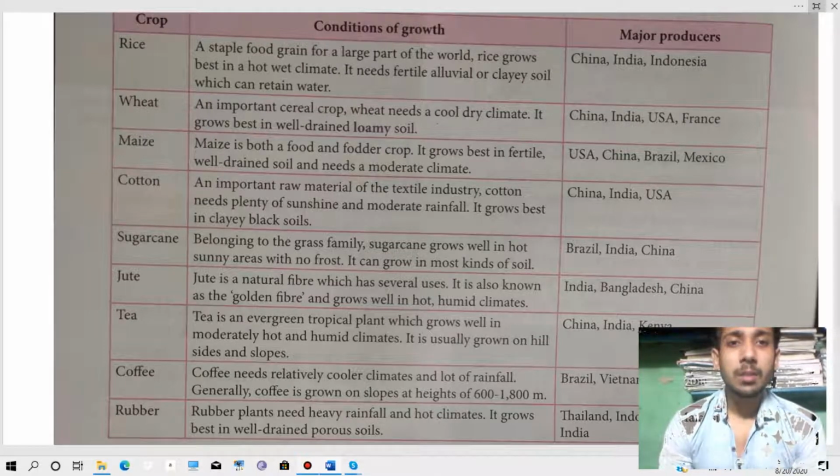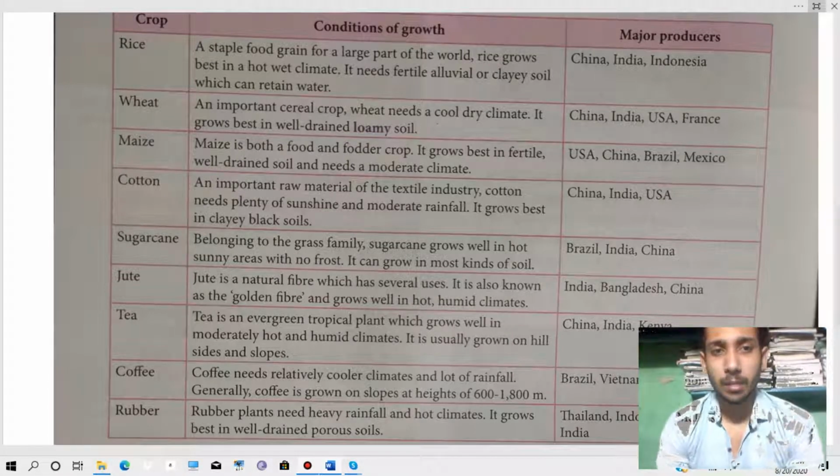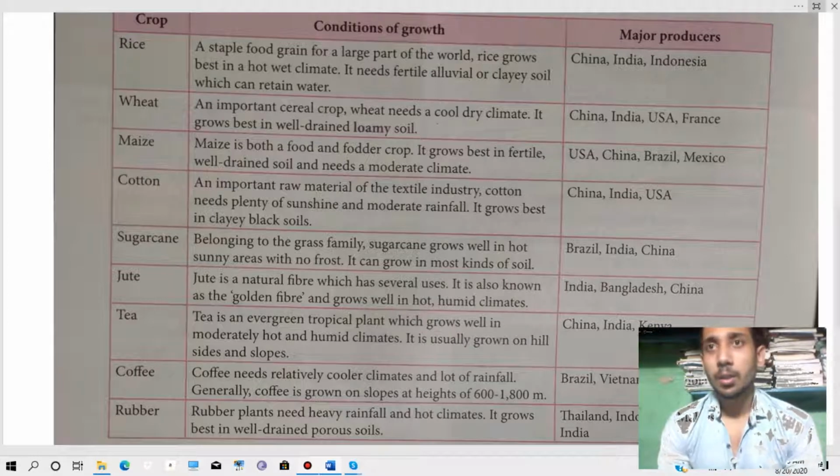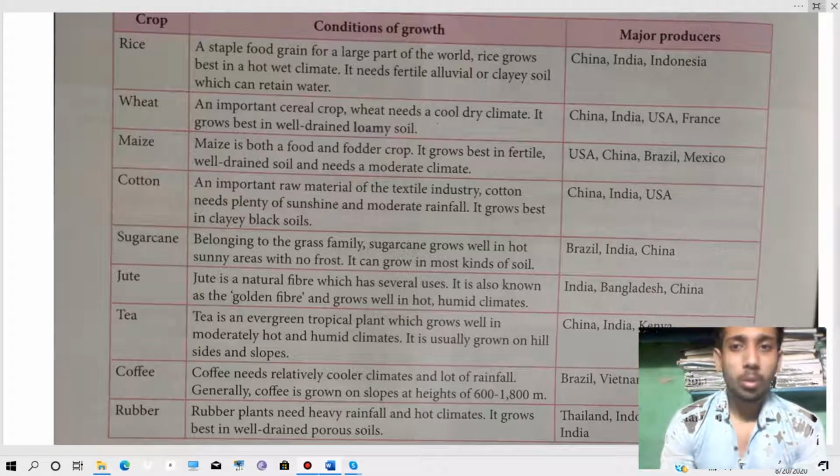Then maize. Maize is both a food and fodder crop. It grows best in fertile, well-drained soil and needs a moderate climate. Means maize just needs fertile and well-drained soil, and it needs a moderate climate, neither too hot nor too cold. And the major producers are USA, China, Brazil, Mexico.